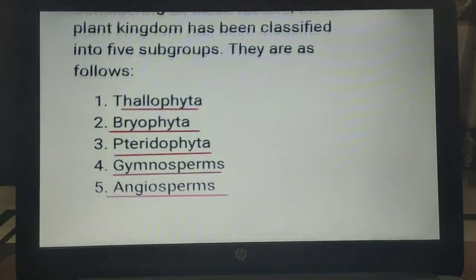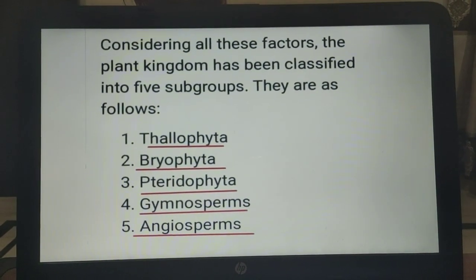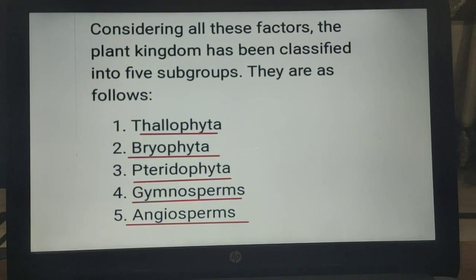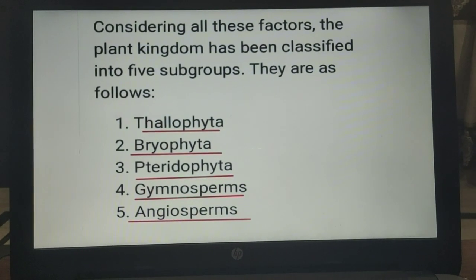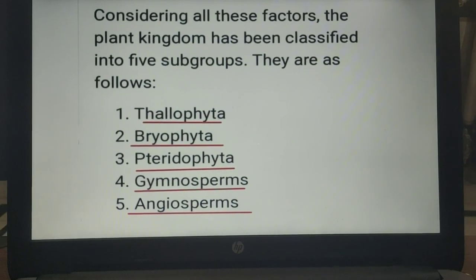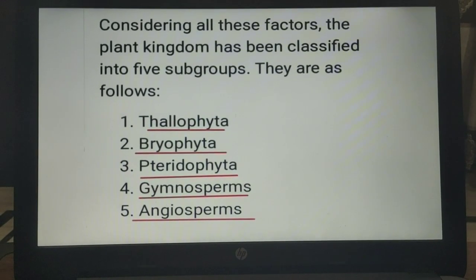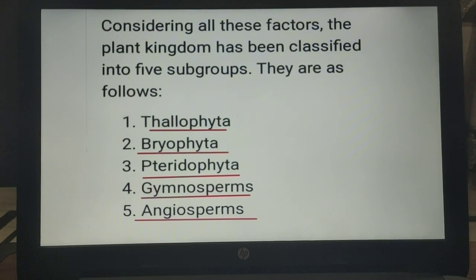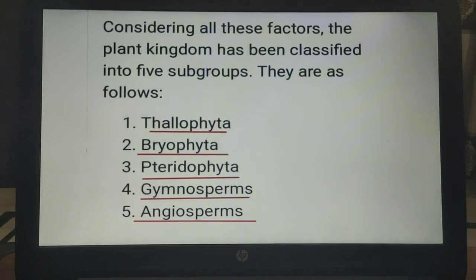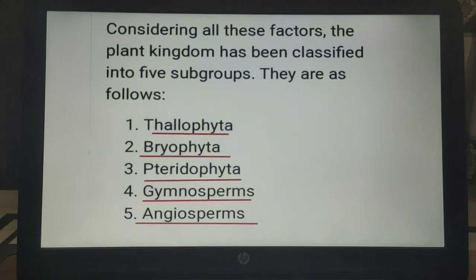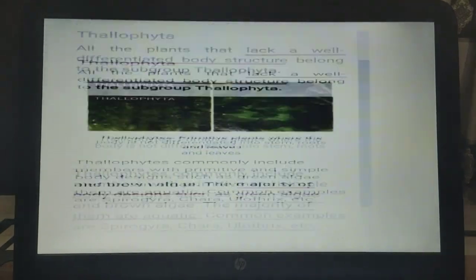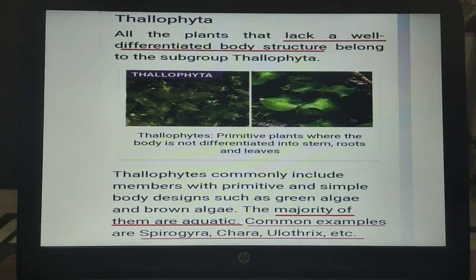Considering all these factors, the plant kingdom has been classified into 5 subgroups. They are: number 1, Thallophyta; number 2, Bryophyta; number 3, Pteridophyta; number 4, Gymnosperms; number 5, Angiosperms. Now the first one I will take up, that is Thallophyta.